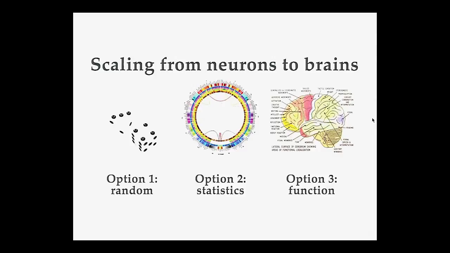So let's get a quick show of hands, even though I've highly biased this crowd. Who thinks that option 1, connecting these neurons randomly, might result in human scale intelligence? Hands up for that. Good, we got a few hands. Nice. Okay, what about option 2? Who thinks that the statistics are the most salient point and connecting them up that way will work? Also quite a few hands. What about option 3? Hands up if you think that the function is the most important part here. Apparently I did not bias you hard enough. So it seems that there's kind of an even split between statistics and function.